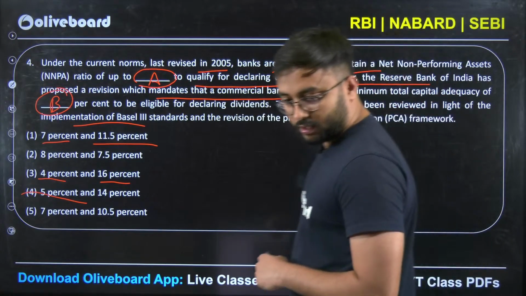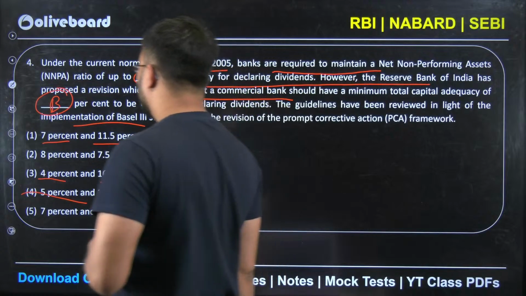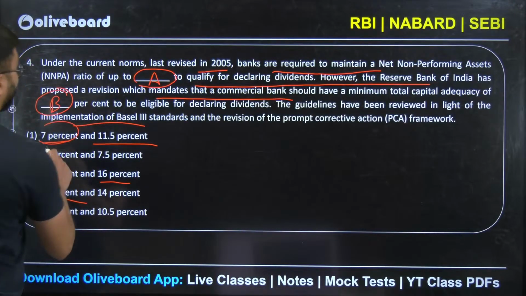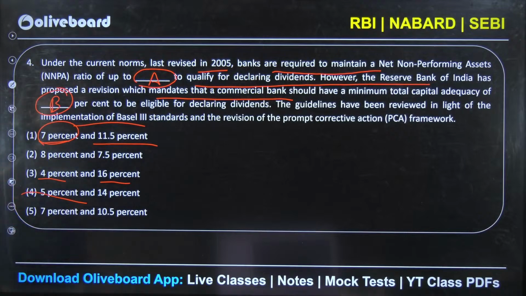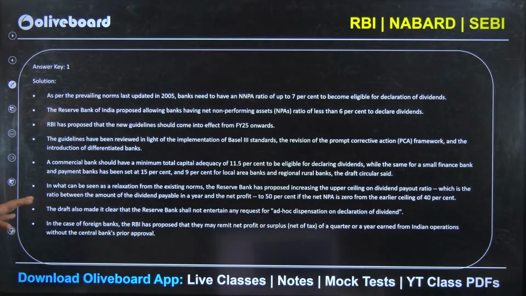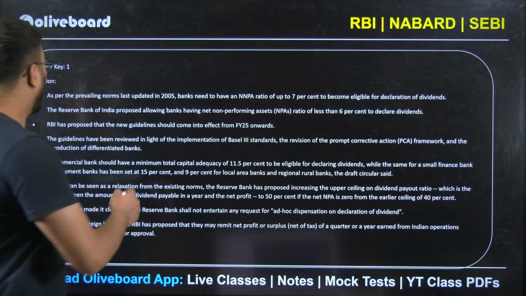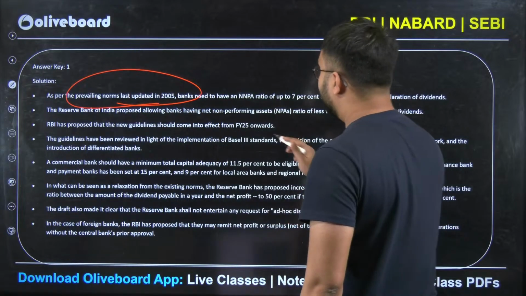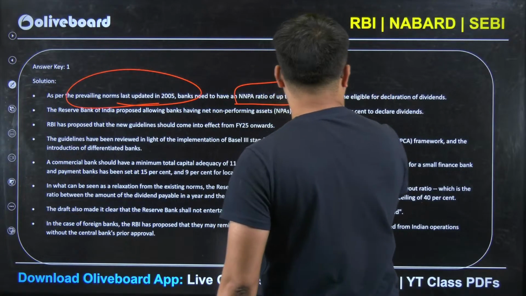So the answer here, Yogesh has given the answer, and that answer is correct, because the answer is 7%. So NNPA ratio of 7% to qualify, and if you see capital adequacy, that eligibility is 11.5%. Let us read it very carefully. Even if the text is small, I will tell you what are the important things. The prevailing norms which are updated in 2005, every bank should have NNPA ratio up to 7%.